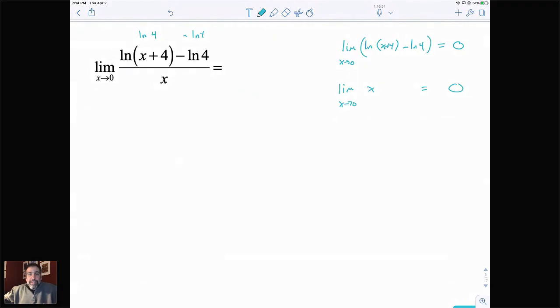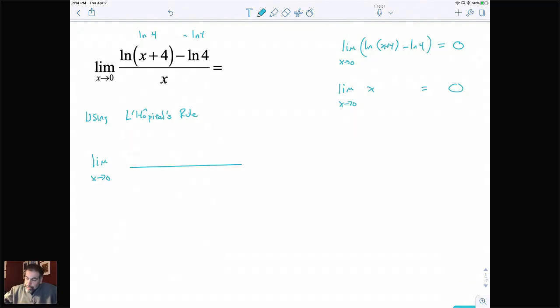So once you've satisfied the condition, now you can write using L'Hopital's rule, and you don't have to make that clear in your work. I just want to make it clear as we're doing this together. Using L'Hopital's rule, I'm now going to keep the limit exactly the same, but I am going to take two derivatives. I'm going to do the derivative of the numerator, and I'm going to do the derivative of the denominator.